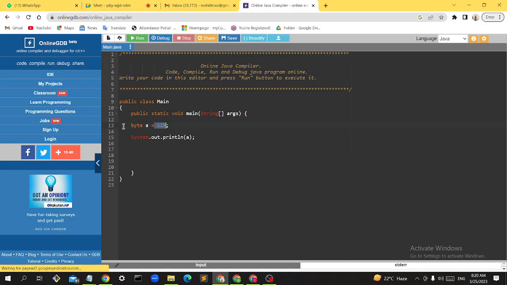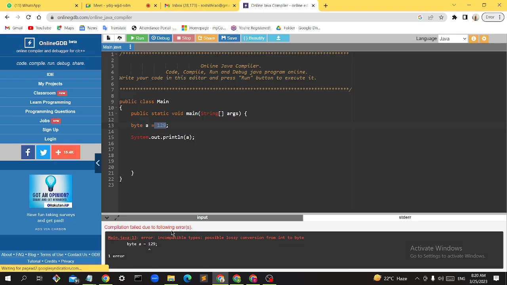So it has to be done by the programmer, right? So it is giving like that only, possible lossy conversion, like we are losing some value here. Lossy conversion from int to byte. So we have to convert, it is telling. It is not taken care of by the system. We have to convert, it is saying.